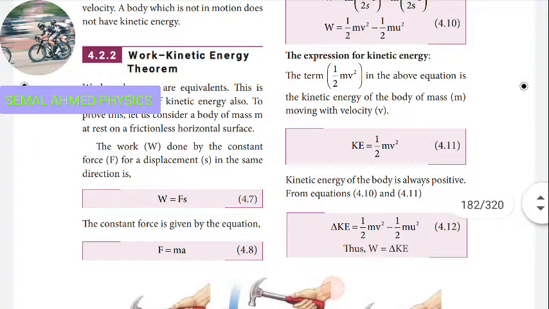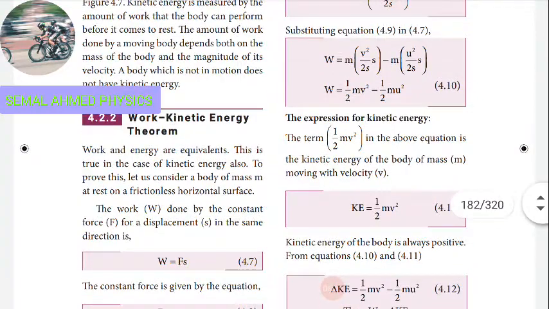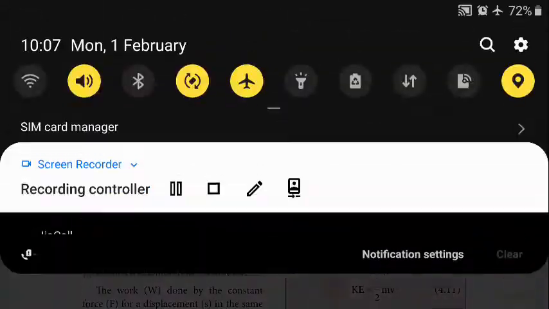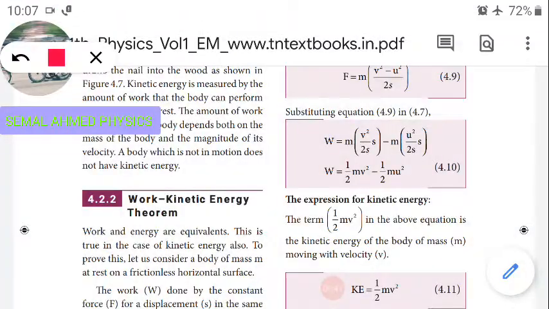a very simple formula: work is equal to force into displacement. Here we use the letter S to denote displacement. So work is F into S. The constant force is given by the equation F is equal to ma. Here, in place of a, we use v square minus u square divided by 2s.